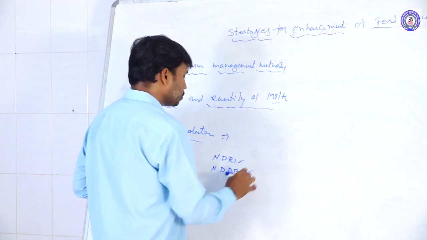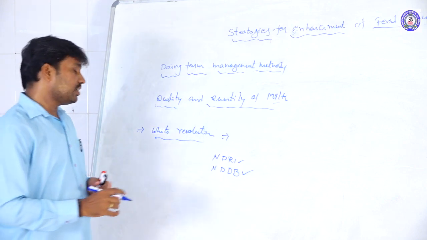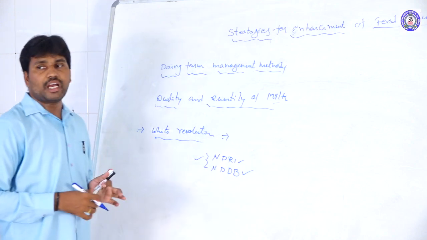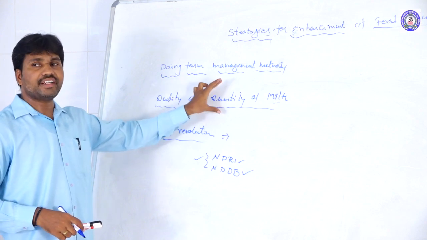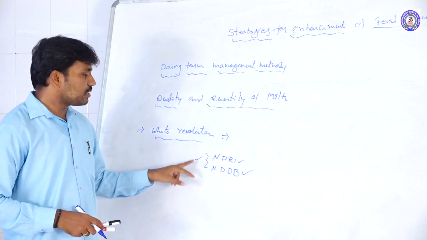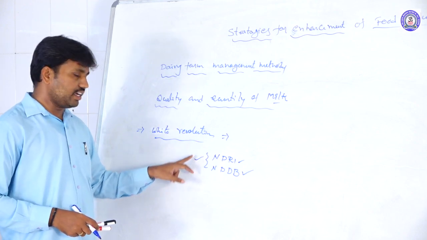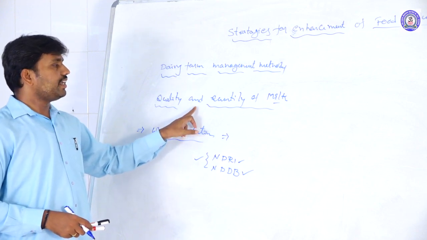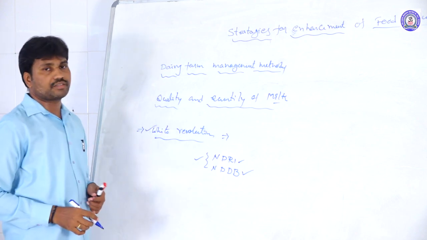So these two institutes, NDRI and NDDB, are going to develop the quality and the quantity of milk and milk-related products here. By the participation of these two institutions of India, the rising of the quality and the quantity of milk occurred. It is called the white revolution.